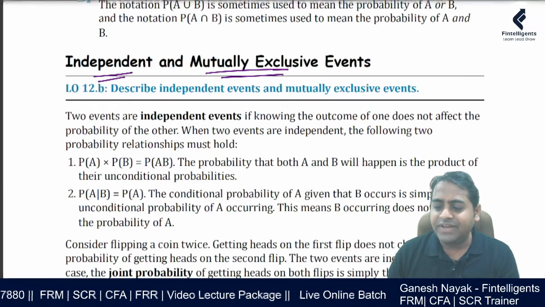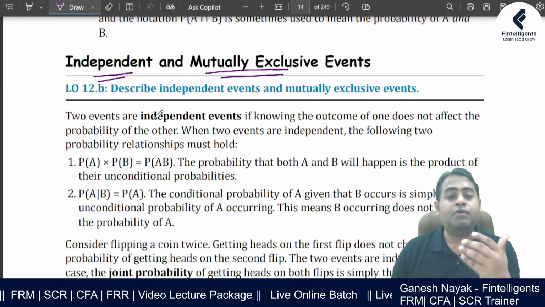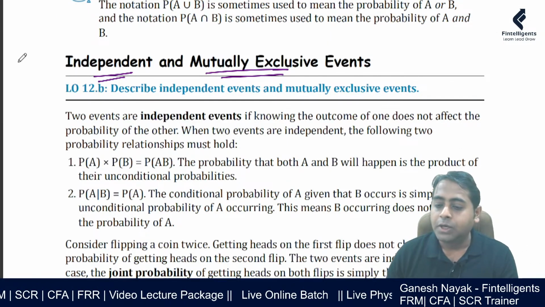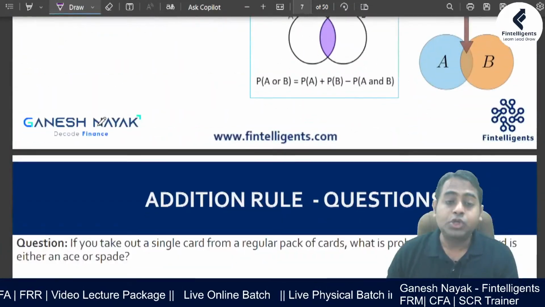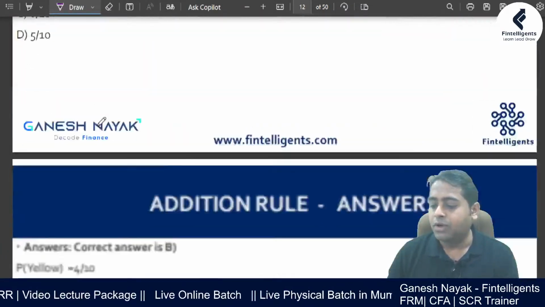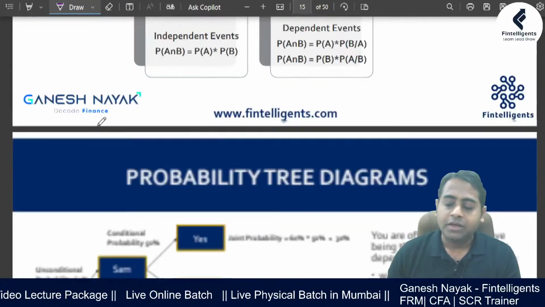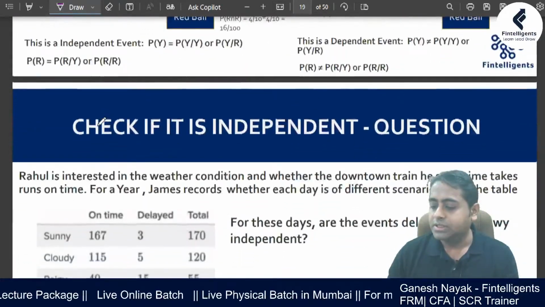So in the exam, it is very unlikely that they will test you on what is mutually exclusive and what is non-mutually exclusive. That is very difficult to test. What they might test you on is the second rule, which is the AND rule, which is joint probability. So if I go forward, this is basically the PPT that I run in class for the students.